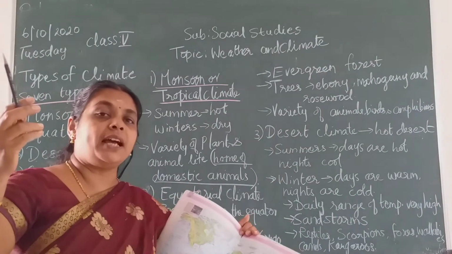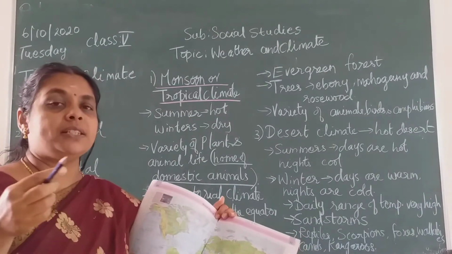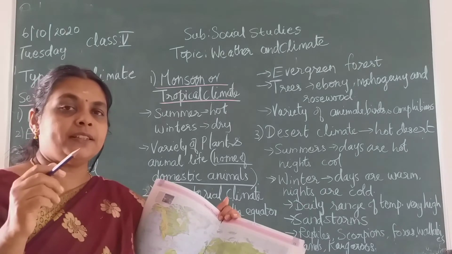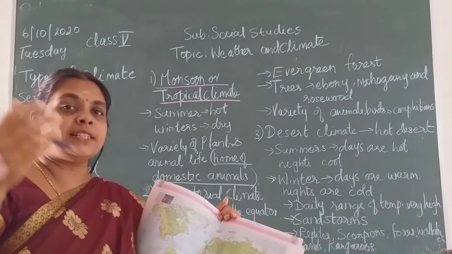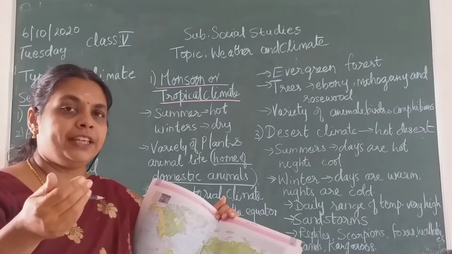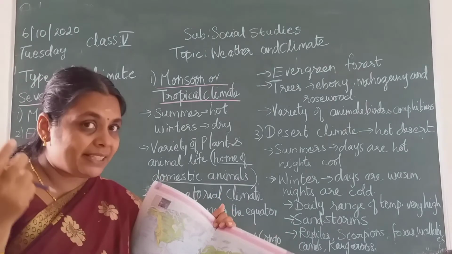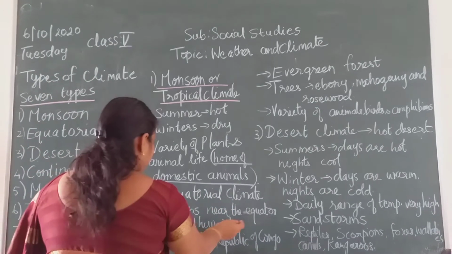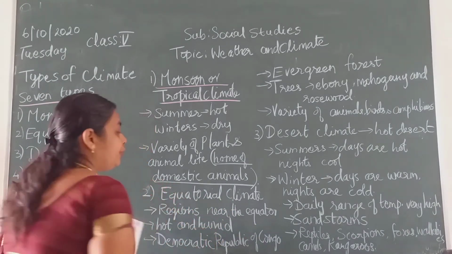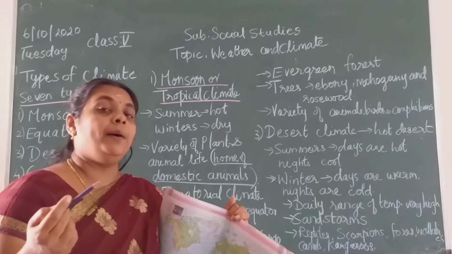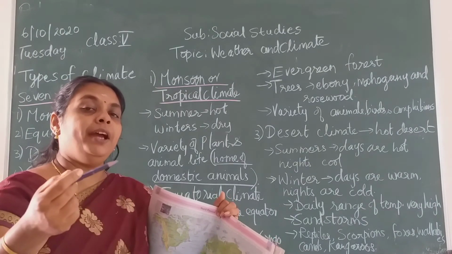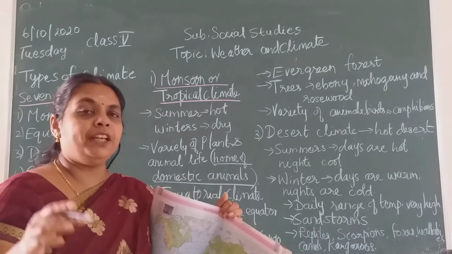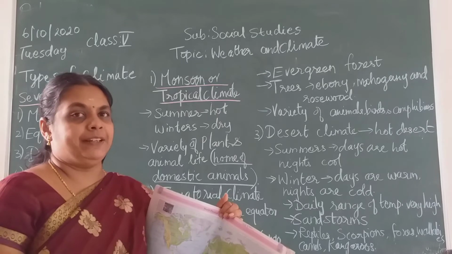Why? Because the sun's rays directly fall on the equator. I have shown it on the globe also, children, and the picture is there in your text in the previous lesson. As it gets the maximum sunlight, the region is always hot. Mainly, children, in the equatorial regions, from morning up to afternoon it will be very hot. By evening after 3 o'clock it will start raining.